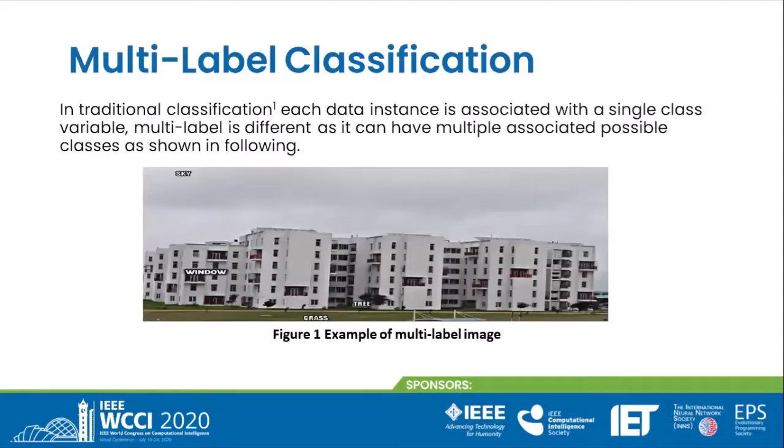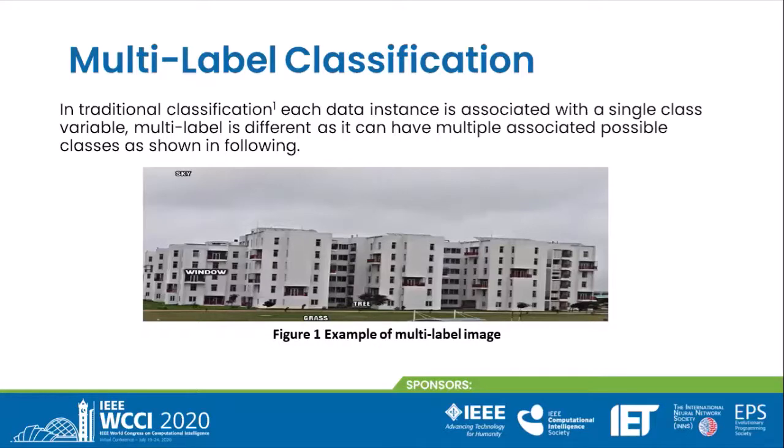In traditional classification, each data instance is associated with a single class variable. Multi-label is different as it can have multiple associated possible classes, as shown in the following figure. This figure is an example of multi-label classification.